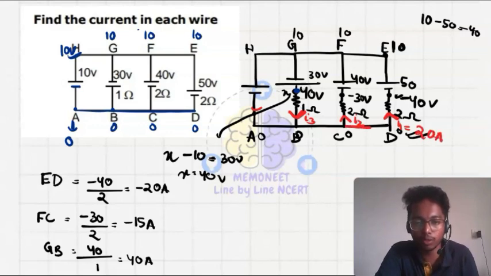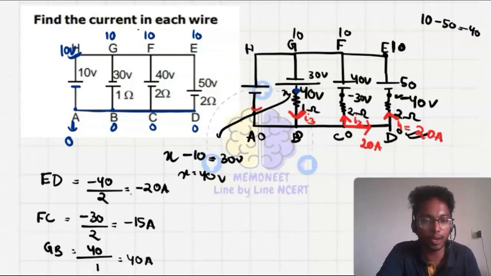So it must be coming from this 20 ampere, and here it is passing through, that is I2, that is minus 15 ampere. Okay, sorry, 15 ampere. The minus sign, what does it indicate? Direction. We have taken this direction as positive and this direction as negative. So don't pay attention to the minus, it only indicates direction.